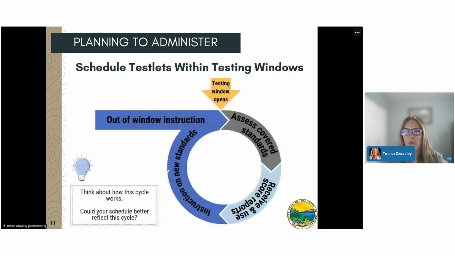This diagram helps illustrate how spreading testlets out throughout a testing window can help administration feel more like the organic instructional testing cycle that students are accustomed to. Administering testlets as students are ready signals that gathering evidence of learning is closely connected to instruction and learning. Score reports are available within year as opposed to end of year. This provides the opportunity to use score reports within year as well as share score reports with students and families.